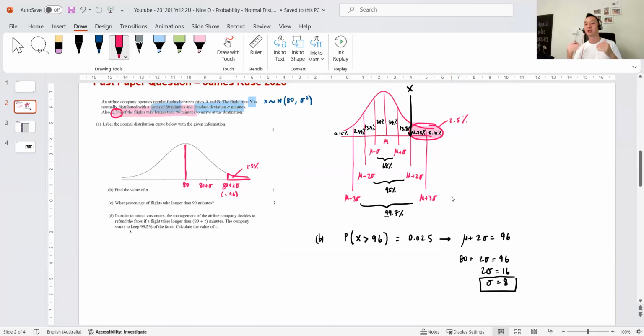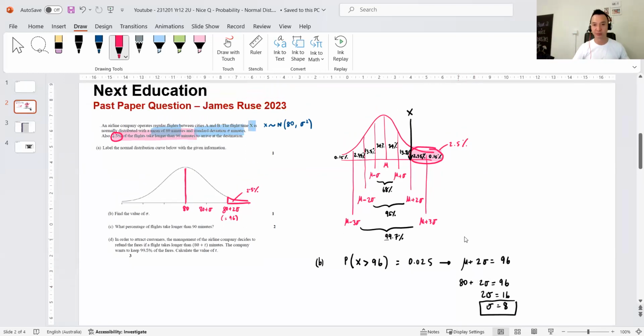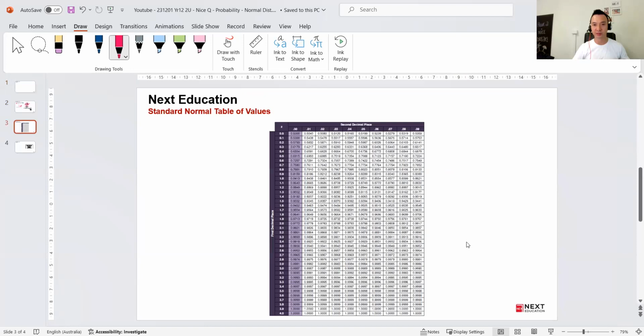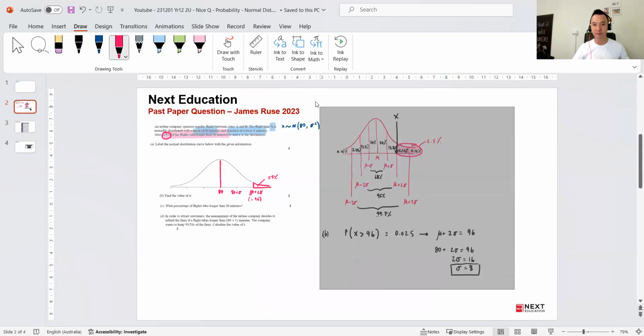Because for part B, all they want you to do is use that pink information, where 2.5% of the flights are longer than 96, to then go, well, at 96, I've got 2.5% above it on the normal graph, and then I find sigma equals 8.